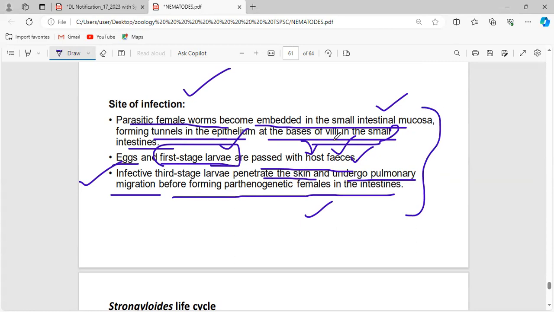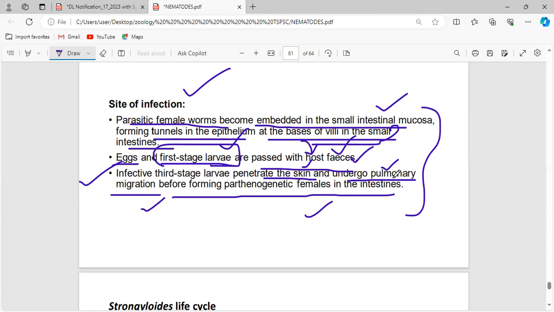See, initially it reaches the small intestine. There, the eggs and first stage larva will be passed out through the human fecal matter, and the third infective stage larva, the filariform larva, will again penetrate the human skin and undergo pulmonary migration. Pulmonary migration is nothing but from the heart to the lungs, from the lungs to the alveoli, alveoli to the pharynx.